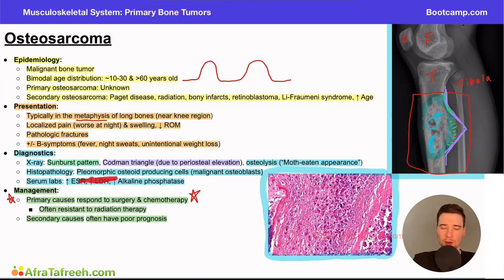Histopathology, we have pleomorphic, right? Varies in size, shape, and staining. Osteoid-producing cells, often called malignant osteoblasts. Why are they malignant osteoblasts? Because they're osteoblasts that are building too much bone or an excessive amount of bone to the point that it's considered to be a malignancy.